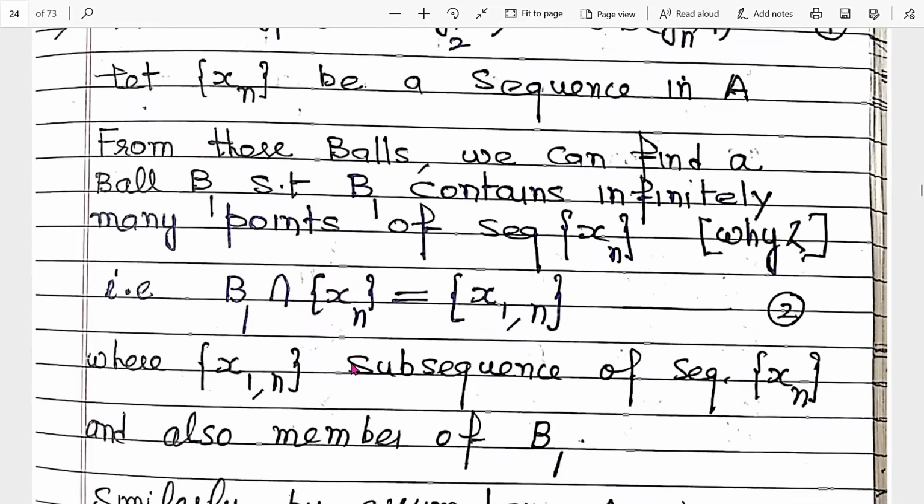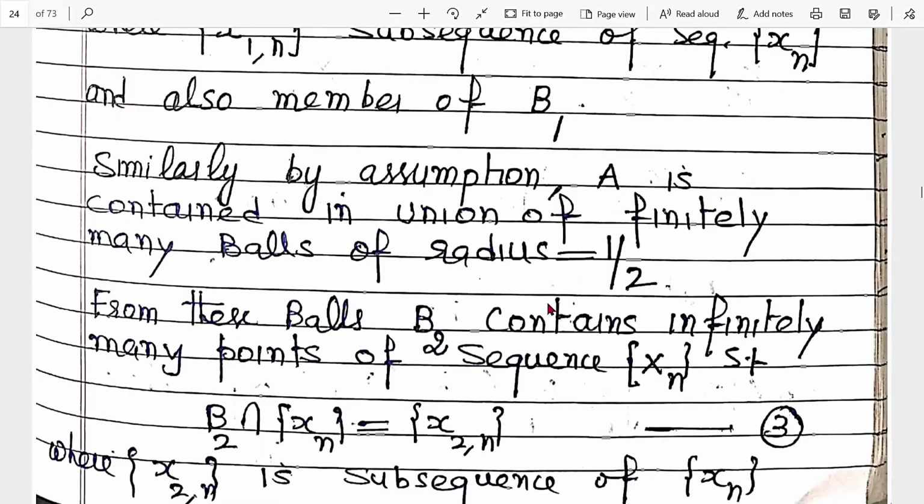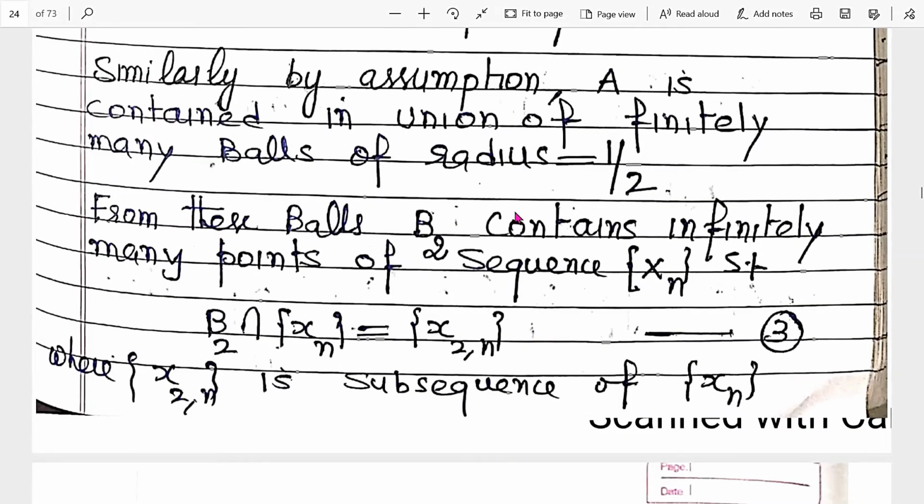Using the same procedure, we get that B2 contains infinitely many points of the sequence xn, such that B2 intersection xn is x2n. Again it satisfies two conditions: one, it is a subsequence of this sequence; second, it belongs to ball B2.